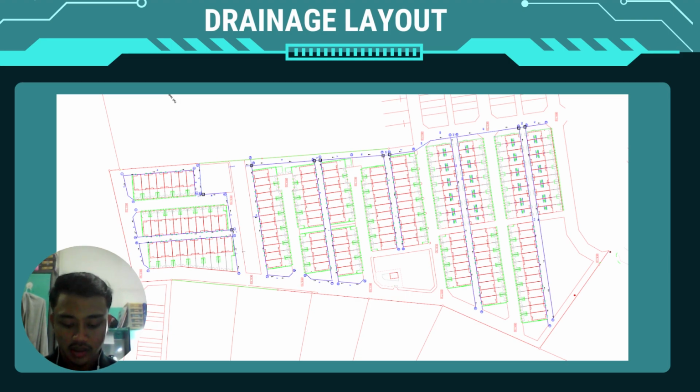We propose the drainage layout based on the blue color, as you can see here. This is node 1 and node 2, and this one node 3. So we propose the drainage layout based on the ground level. So 1 to 2, 2 to 3, and then 4 to 1, the water flow.